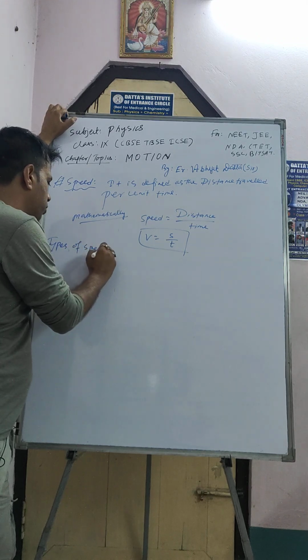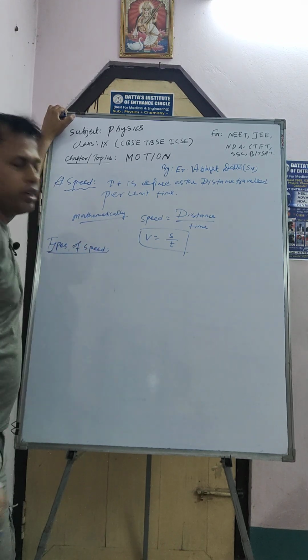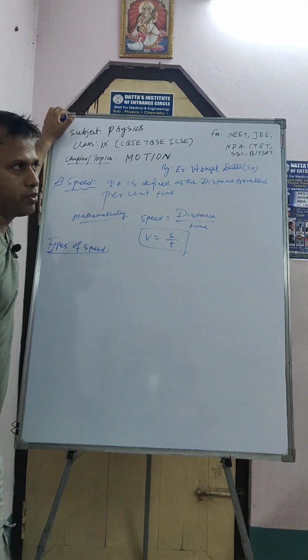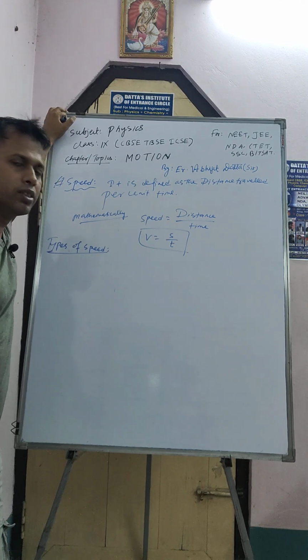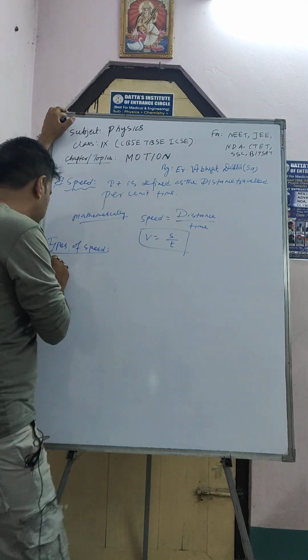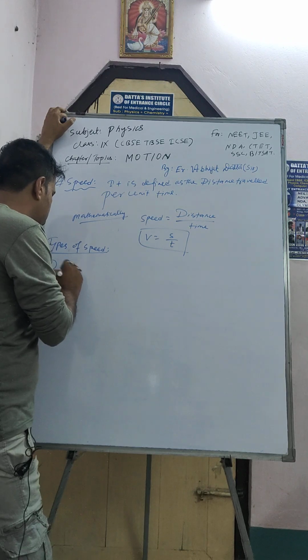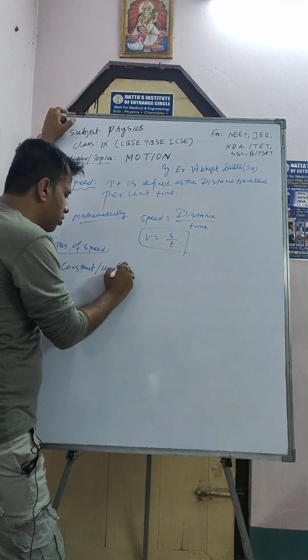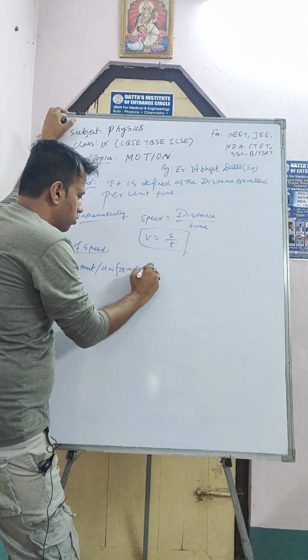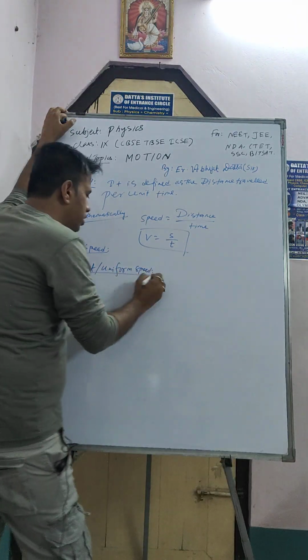Okay, now types of speed. How many types of speed are there? 4 types of speed are there. In class 11, after 2 years, you will find 4 types. Now here 3 types are there. The first one is constant or uniform speed. So what is it, sir?